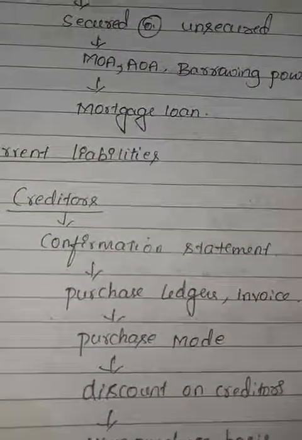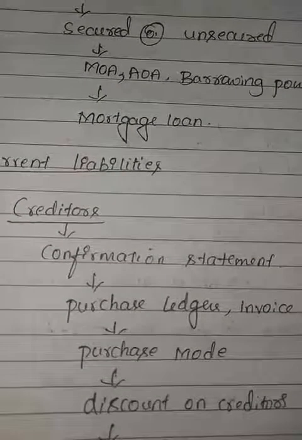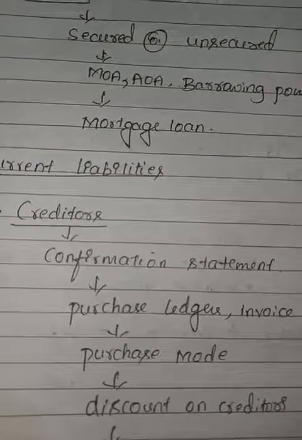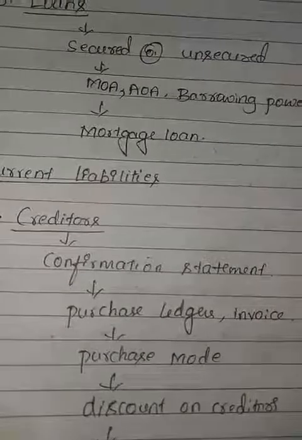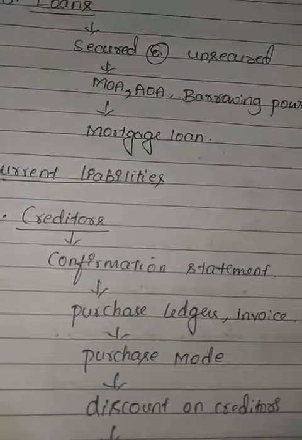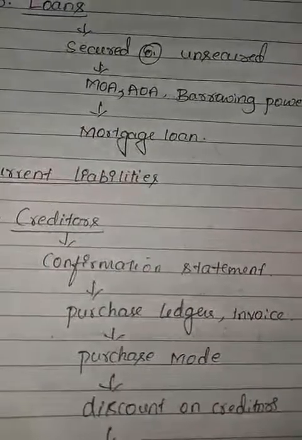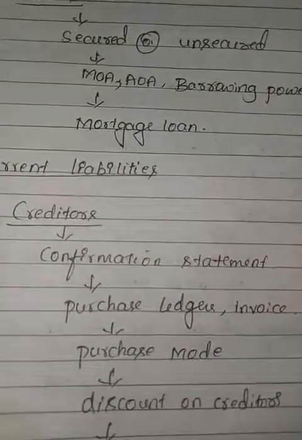The next one, discount on creditors. If the client maintains a provision in respect of discount on creditors, the auditor should check it with reference to the creditors account.